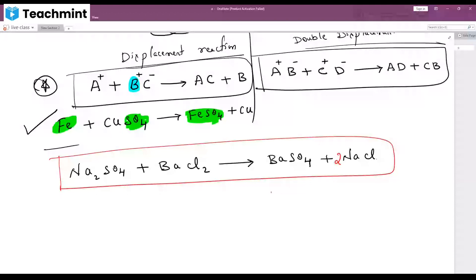Page number 39, second paragraph. Both. First paragraph and second paragraph. Both you have to study.